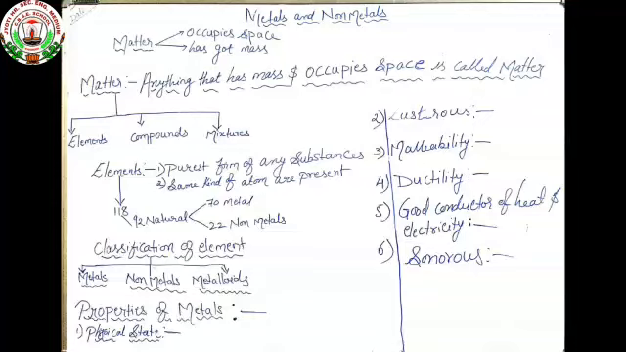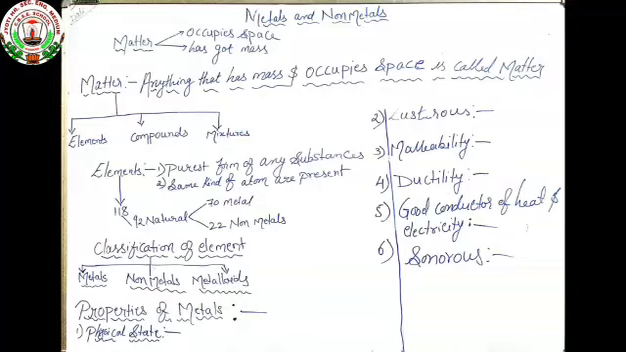Hello students. Today we are going to study about metal and non-metal. So let's start. We all know that everything present around us is matter. What is the definition of matter? Anything which occupies space and has some mass is called matter.